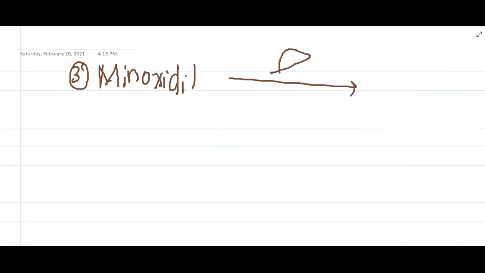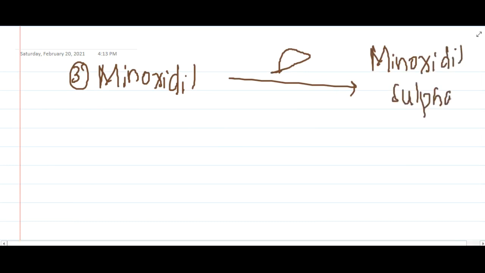Then the third important drug is minoxidil. This minoxidil is a prodrug, and in the liver it gets converted to minoxidil sulfate, and this is used in patients with chronic renal failure, because its level is not changed in chronic renal failure.